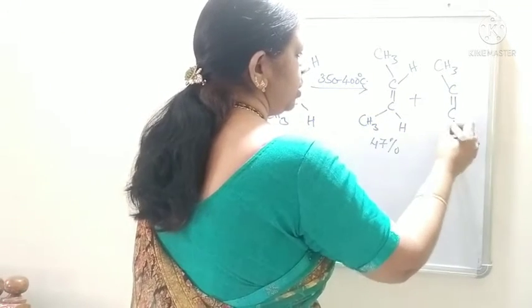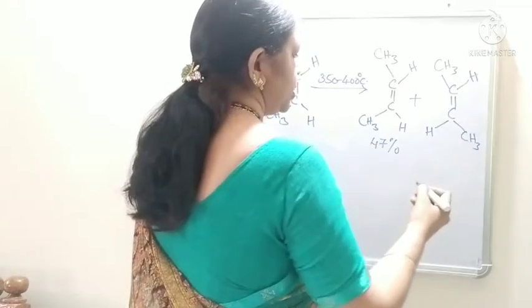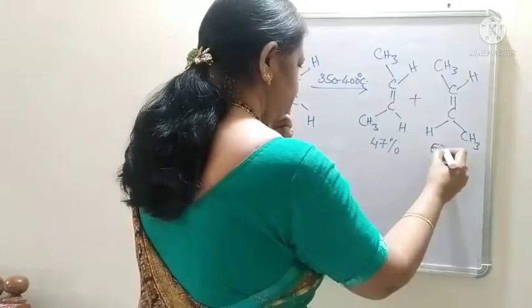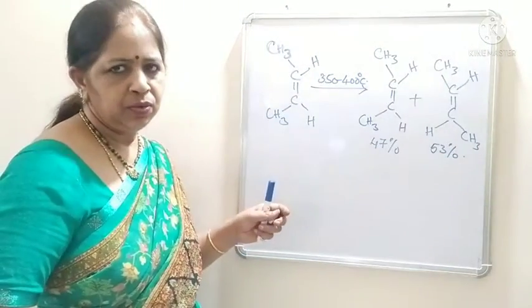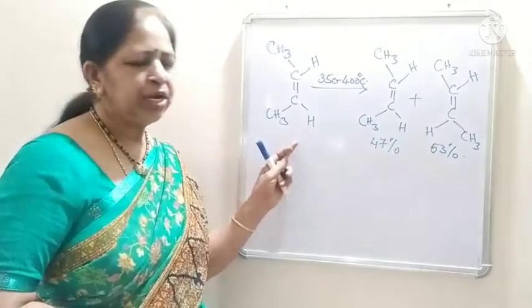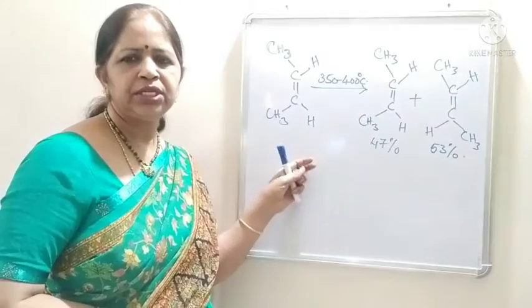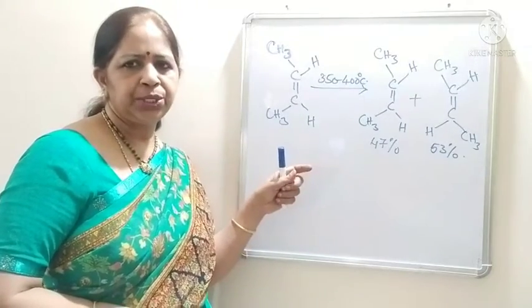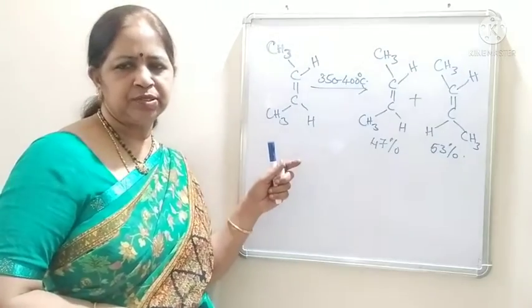So the major product is the trans isomer and the minor product is the cis isomer. It is 53%. Okay students, this is how a cis can be converted into trans and trans can be converted into cis, which is known as interconversion. This is the interconversion of cis and trans isomers.